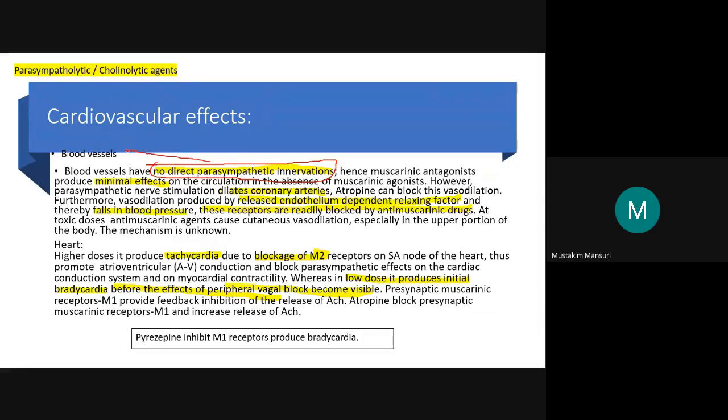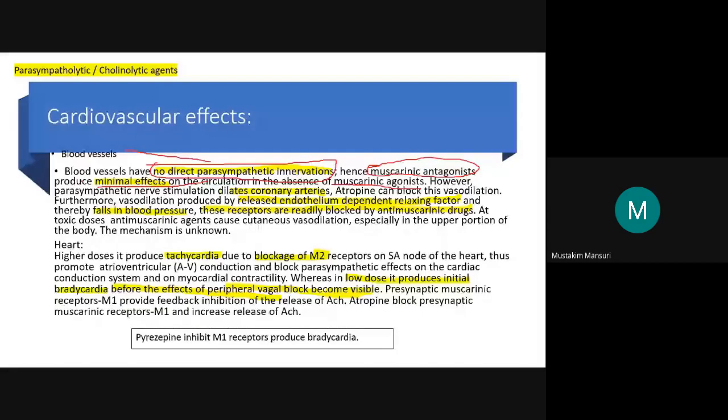So how is the effect produced? First, let us understand why muscarinic antagonists have minimal effect on circulation. This is in the absence of muscarinic agonist, because these antagonists act against the agonist, so there is a minimal effect. That is one thing we have to remember.